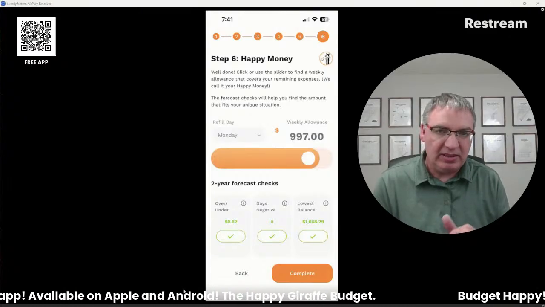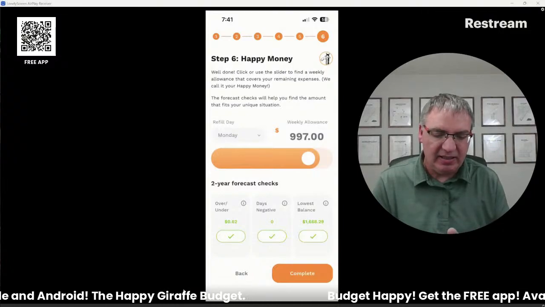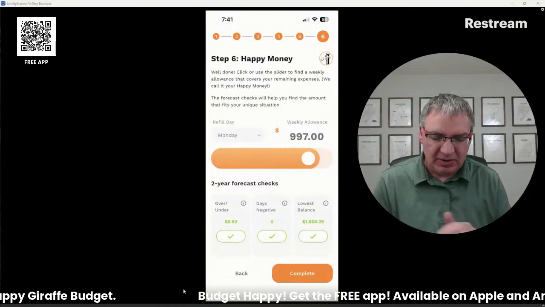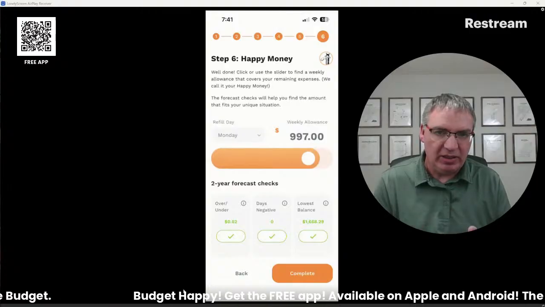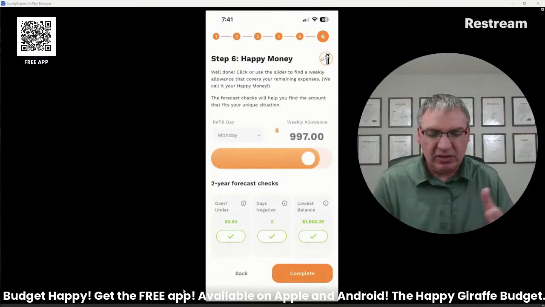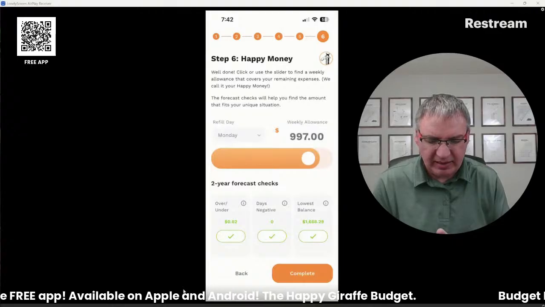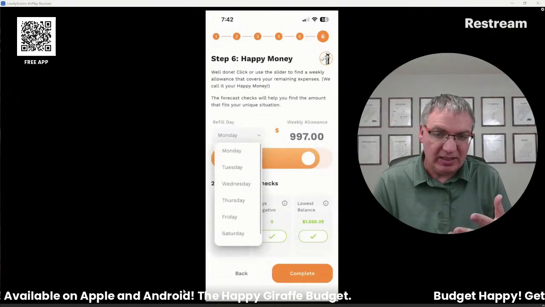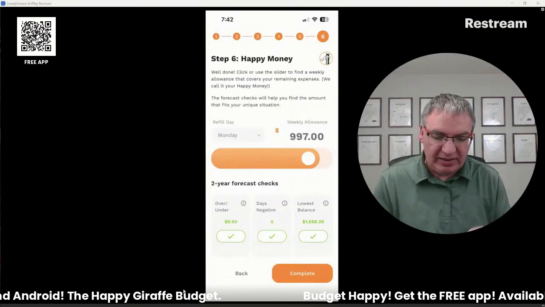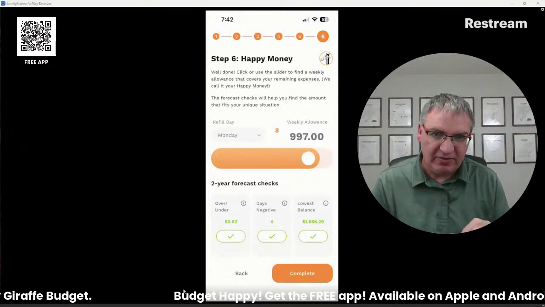So you want to get that number as close to zero as you can. You're not always going to be able to get it really close to zero because you'll have some days negative or your lowest balance will go under. That's okay. Just as long as all three of them are green, that means you're good. So this is forecasting everything out, and it's just making sure that you're going to have the money when you need it. I'm also going to put the refill day here. You can change what day you actually get your weekly allowance. I'm just going to leave it on Monday though. So the goal on this screen is to get that over under as close to zero without the other numbers going negative.